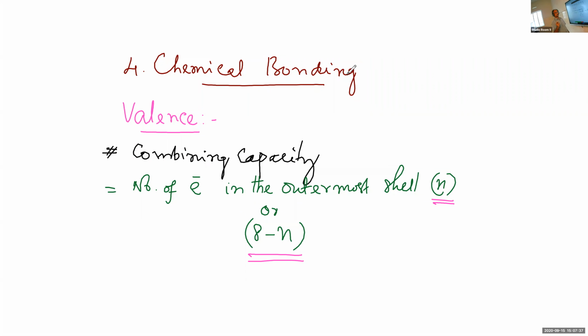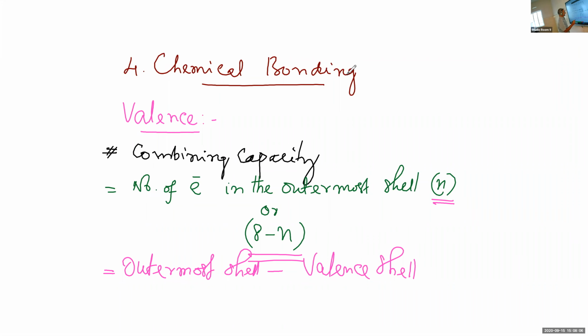Here n is equal to the number of electrons in the outermost shell. The outermost shell of the atom is known as the valence shell.